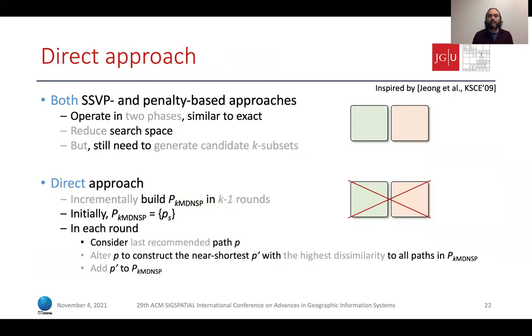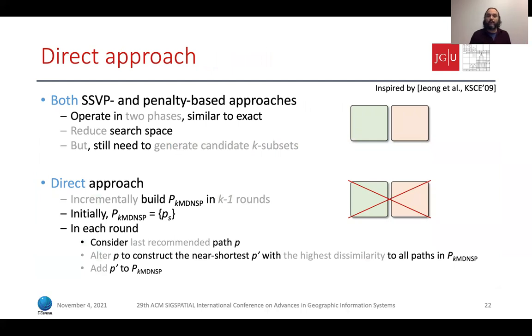It is obvious that the SSVP and penalty-based approaches build upon the same principle as the exact method. They both operate in two phases. However, they reduce the search space because they have to compute a much smaller set of near shortest paths. However, they still need to generate candidate k subsets, which is also an expensive step.